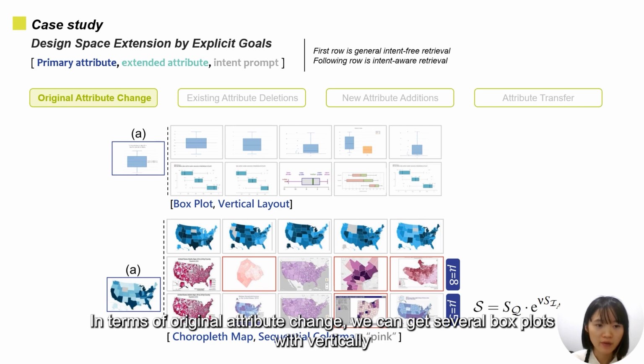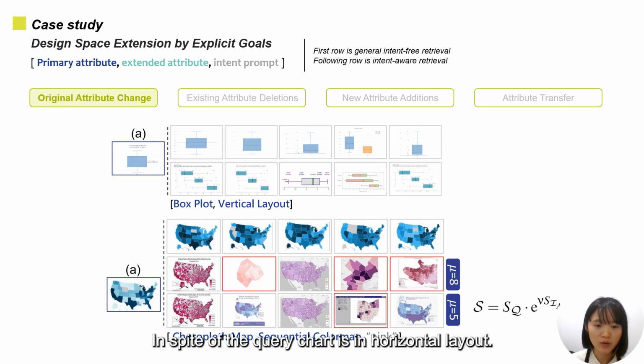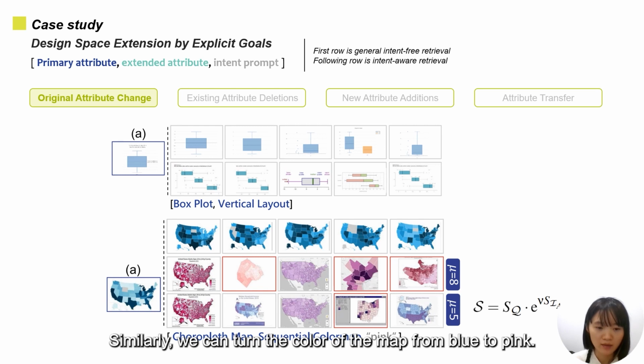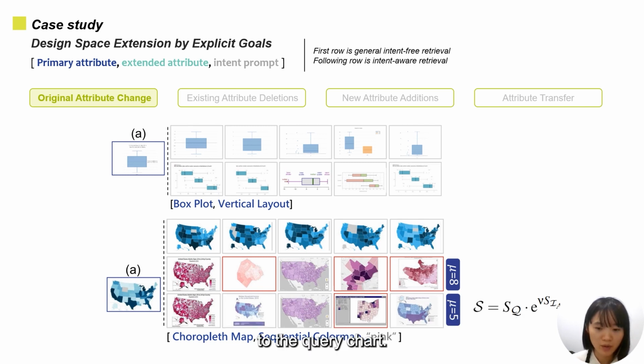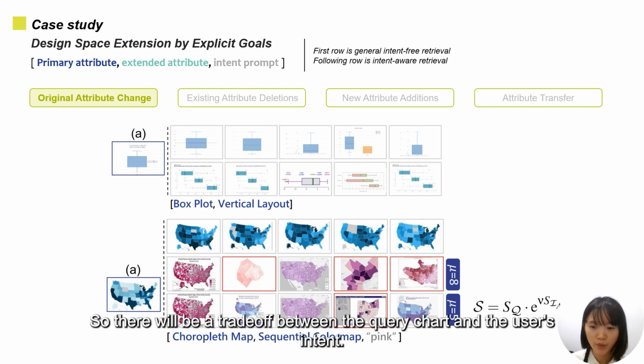In terms of original attribute change, we can get several box plots with vertical layout, in spite of the query chart being in horizontal layout. Similarly, we can turn the color of the map from blue to pink. It's worth noting that the retrieved result with the lower mu will be more similar to the query chart. So there will be a trade-off between the query chart and the user's intent.